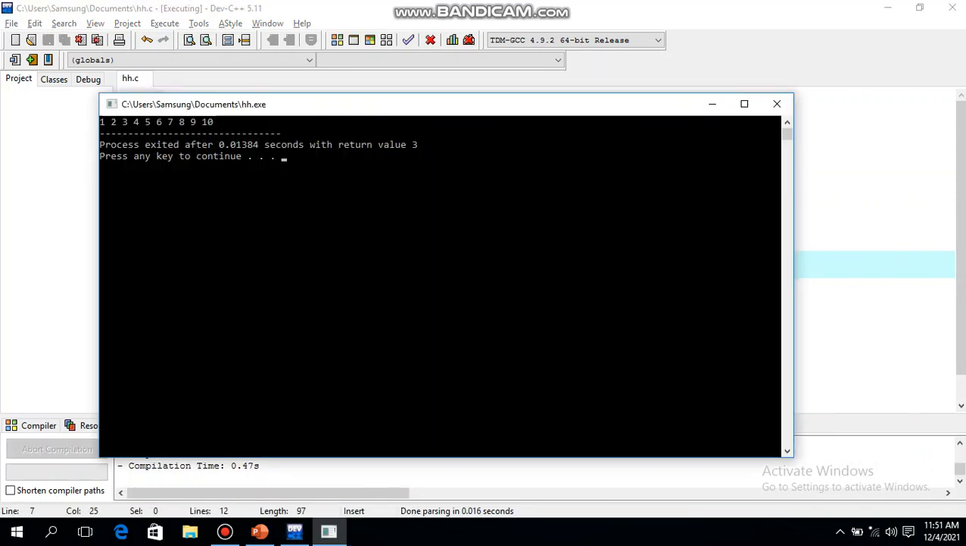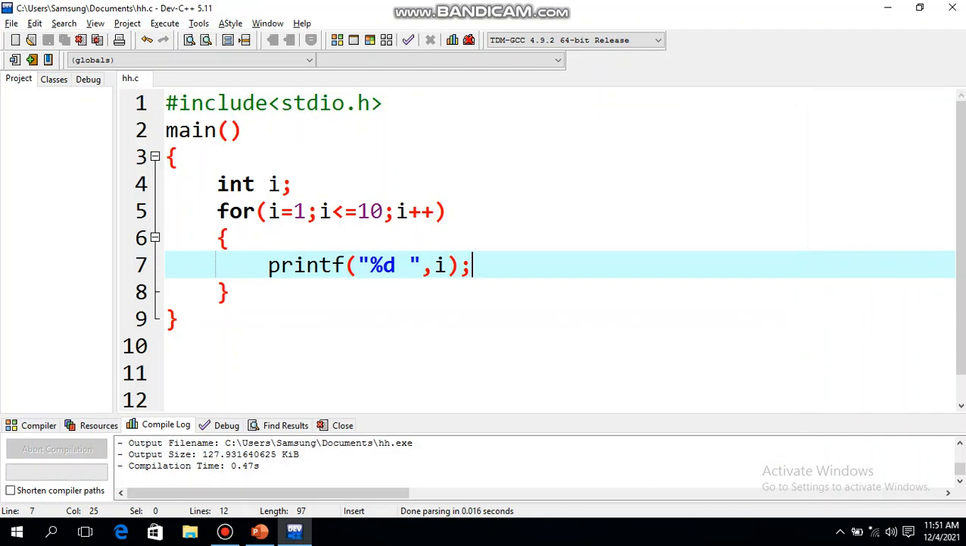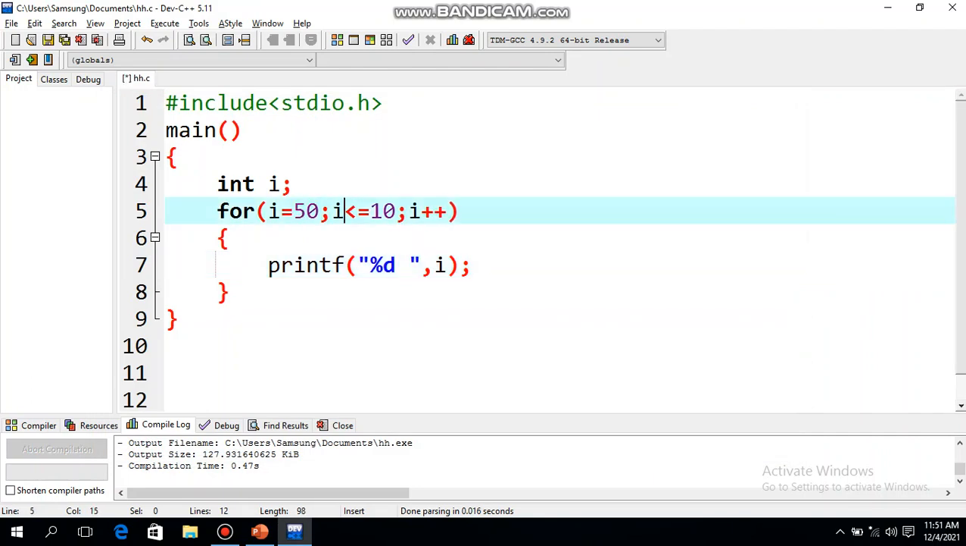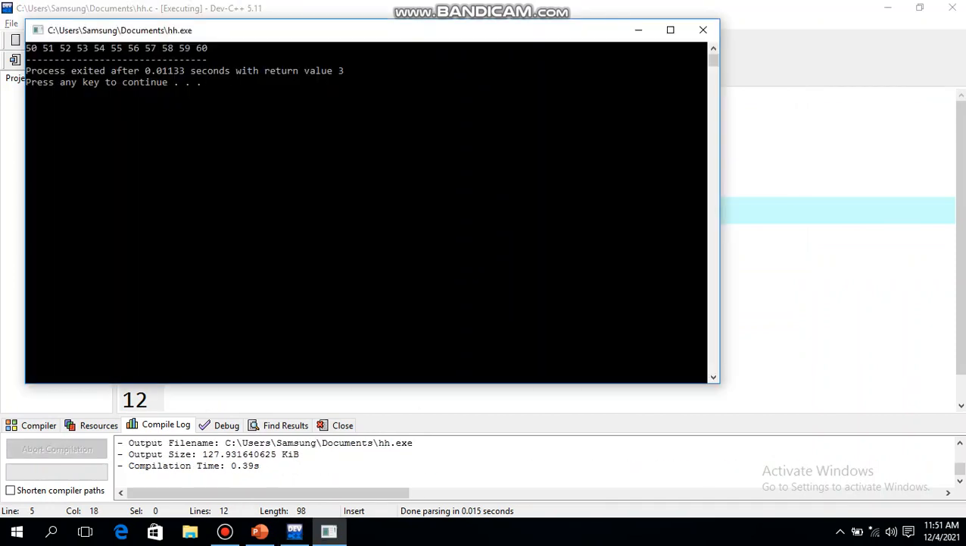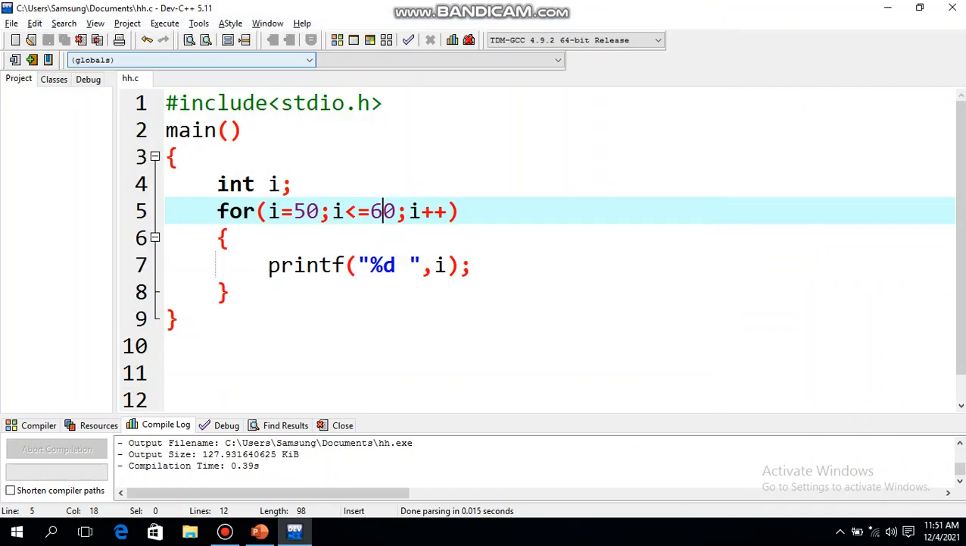You see the numbers from 1 to 10 displayed. Similarly, if you want to display the numbers from 50 to 60, you will just write down 50 here and 60 here. Save it, run it. So the numbers from 50 to 60 have been displayed.